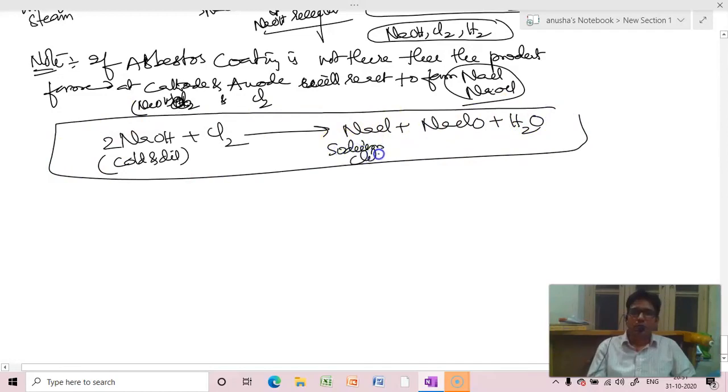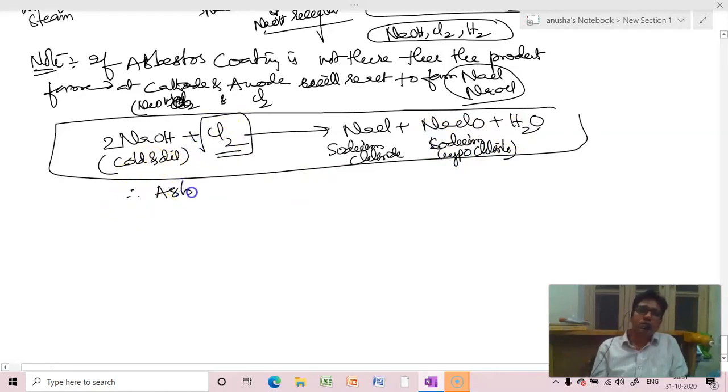Sodium chloride, sodium hypochlorite and water. So obtained chlorine is gone. Therefore asbestos coating is must. Remember this better, it's very important for us, right?